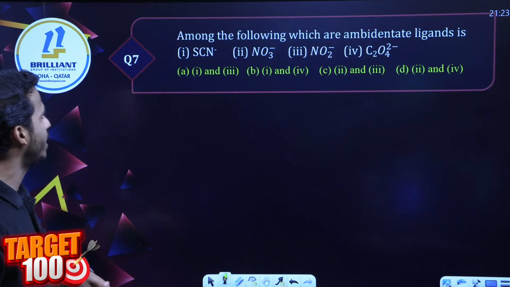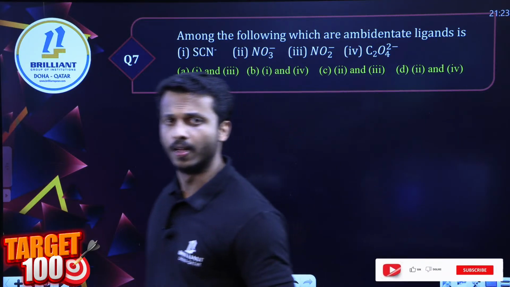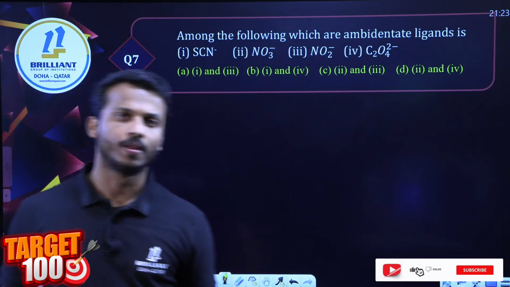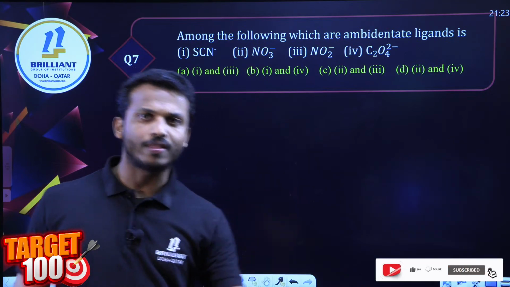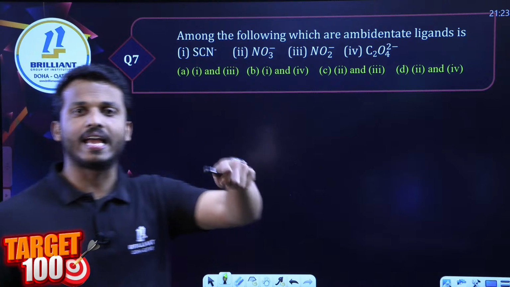Let's go for the next question. In the coordination chapter, you should give the answer immediately, before the explanation. That's what I need. Among the following, which are ambidentate ligands?